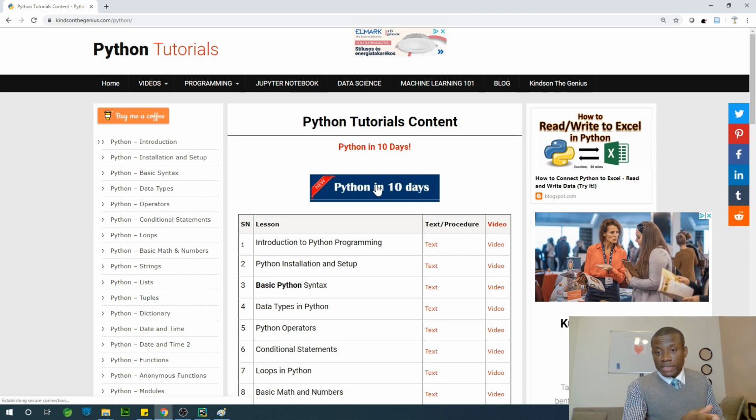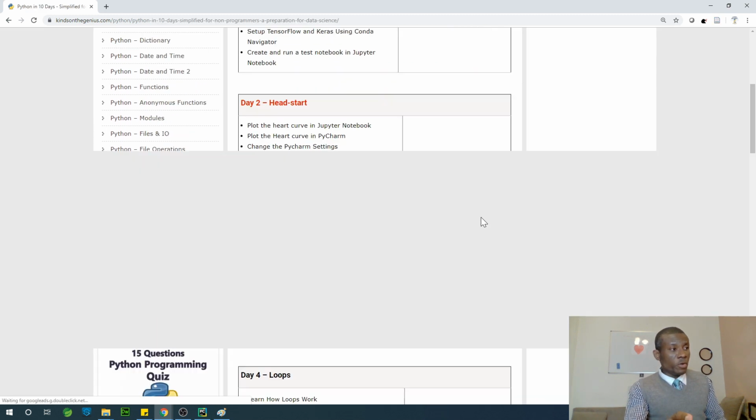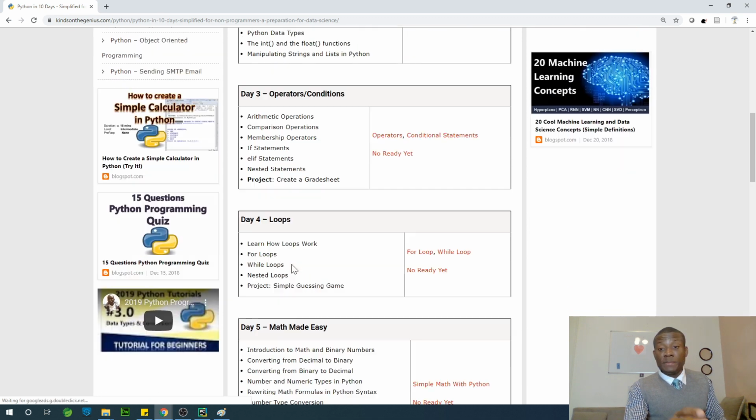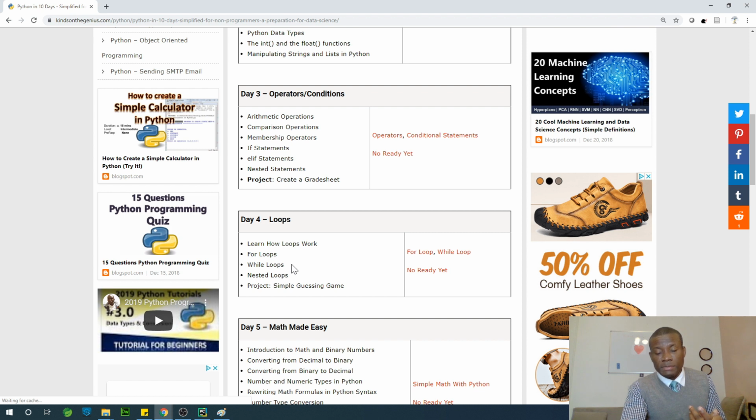So if you go to Python in 10 days, you will see what we are going to be learning in day 4. In day 4, we are going to be looking at loops. Loops is something really interesting. It's your first taste of data science, because we are going to be generating an array of numbers using a loop to count the numbers being generated.